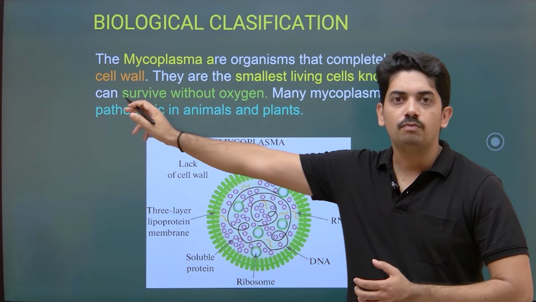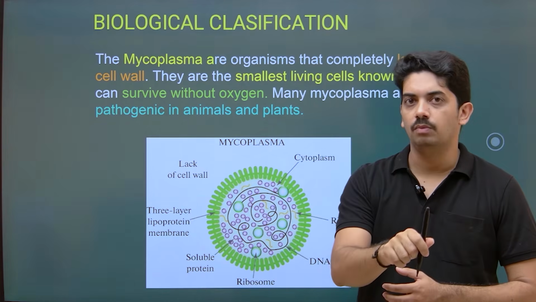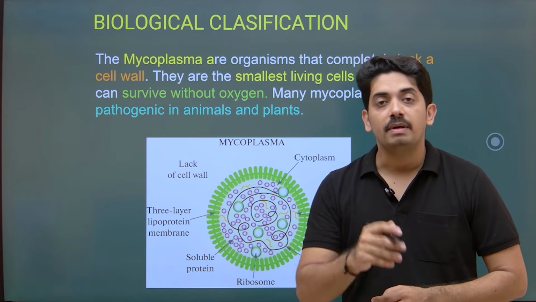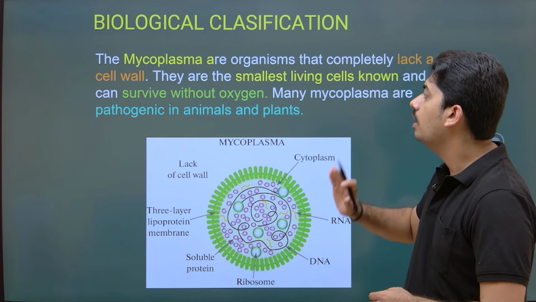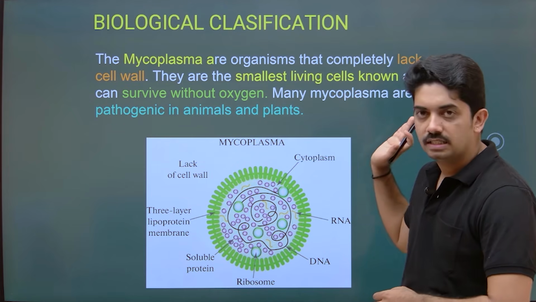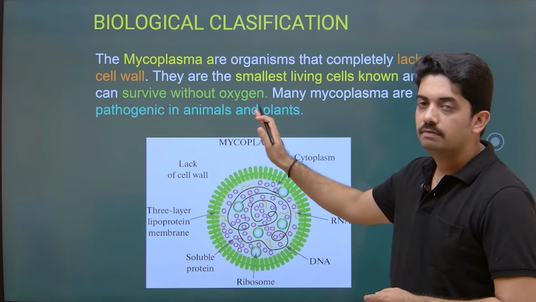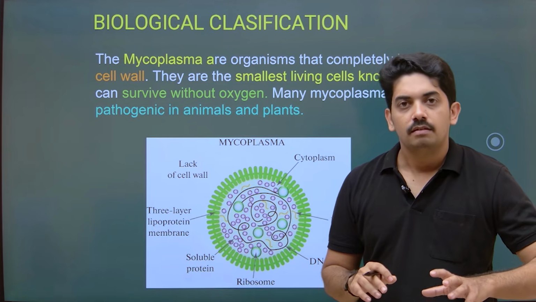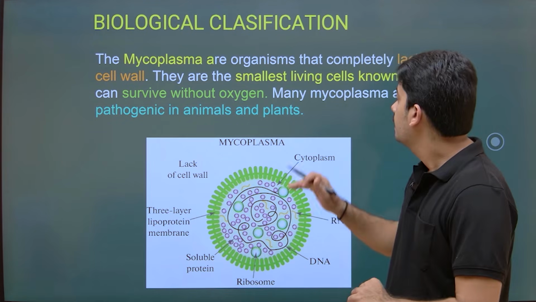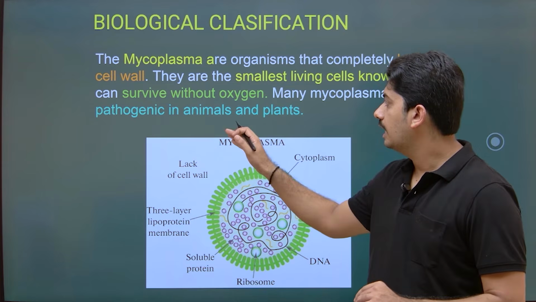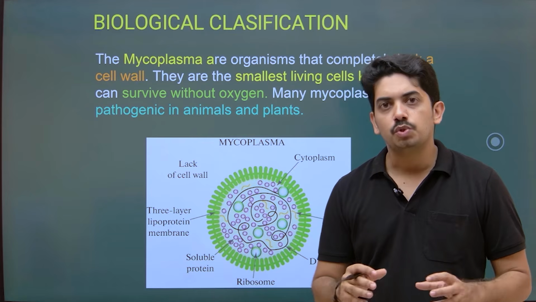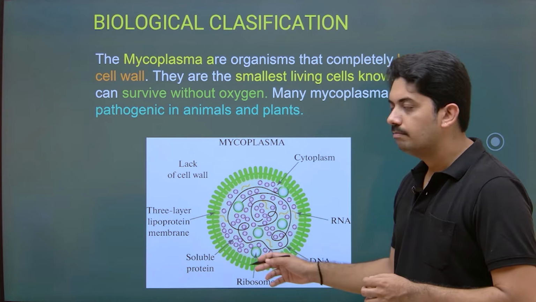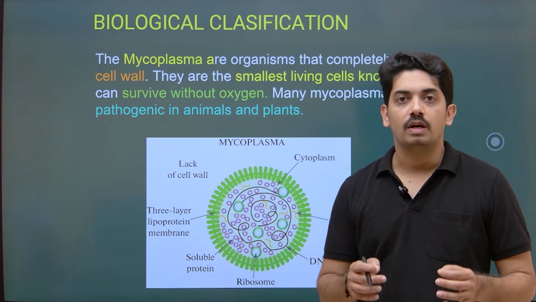They lack a cell wall. Actually, bacteria have a cell wall, and the composition of the cell wall slightly changes, but majorly it is peptidoglycan or murein. But here in mycoplasma, they lack the cell wall, and they are the smallest living organisms known and can survive without oxygen. That means it is not obligatory; sometimes without oxygen also it can survive. And many mycoplasma are pathogenic in animals and plants. They cause diseases in plants and animals. Okay, so this is the structure of mycoplasma, the smallest living organisms known.